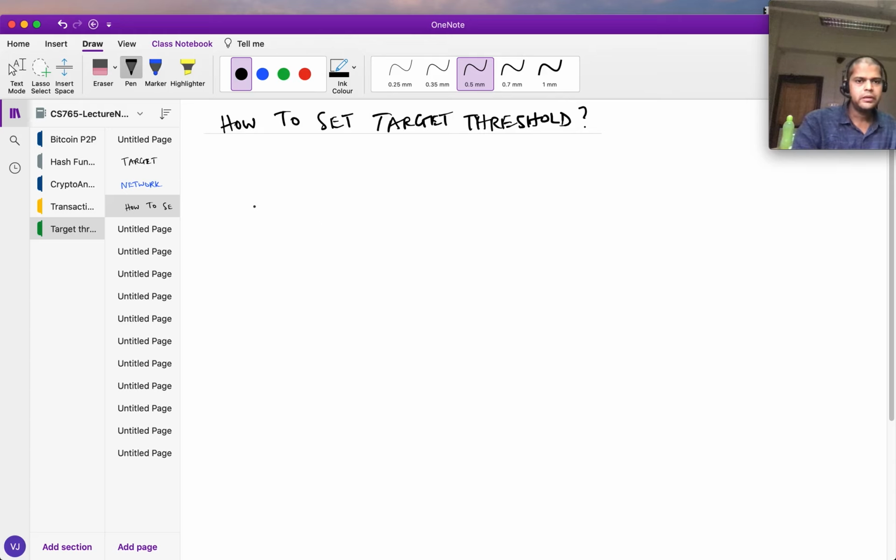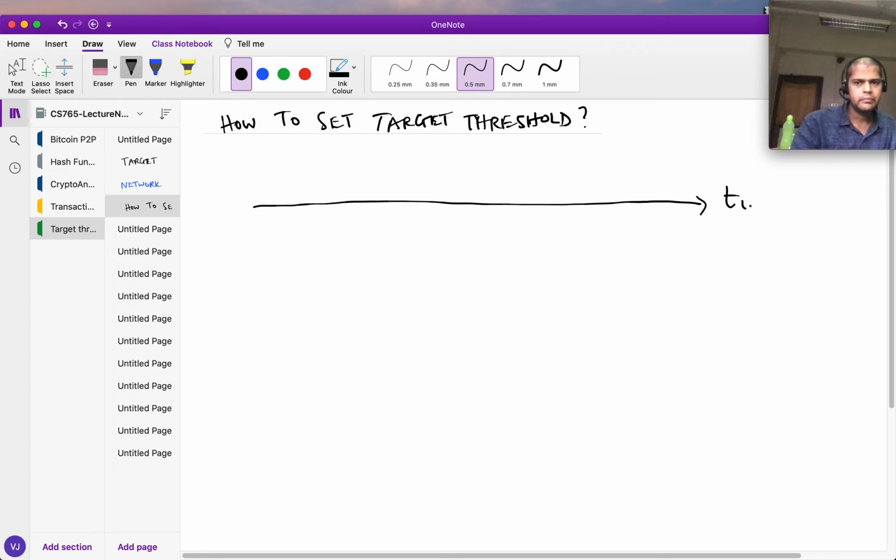So let's look at a timeline. So this is time, and let us say that this is what miner X is seeing and what Y is seeing.